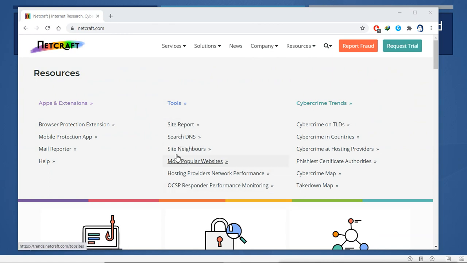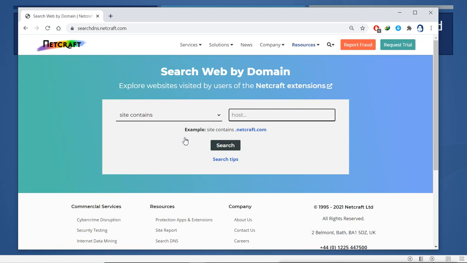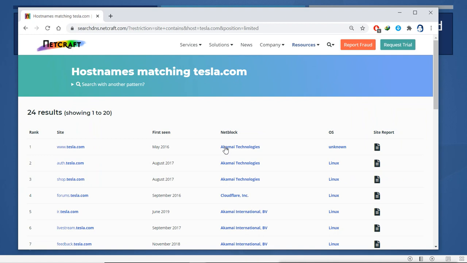I will go for search DNS. When you go for subdomains, you can see the search DNS. Under the DNS, you will find different names of the subdomains. Now I will say site contains, and I will give the name I want to get the information for. Let's say I want to get the information for tesla.com. Now what it is showing here, these are the different sites of this.